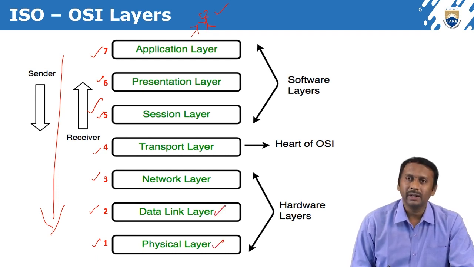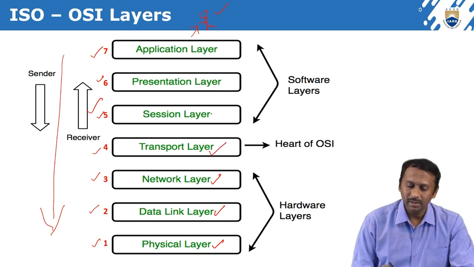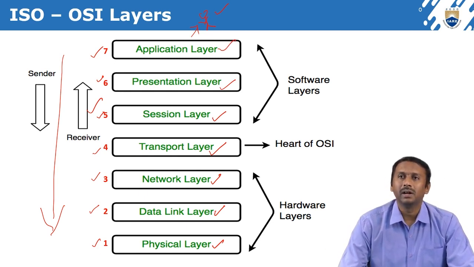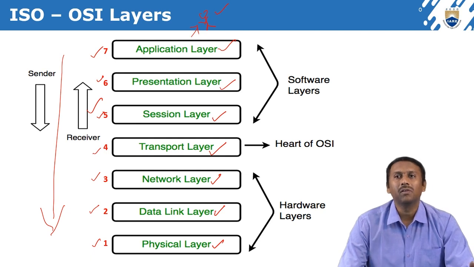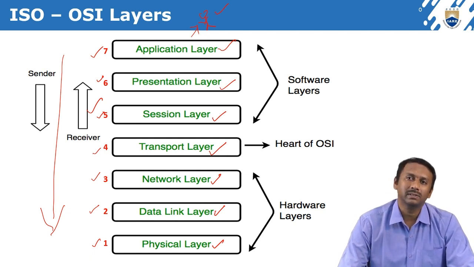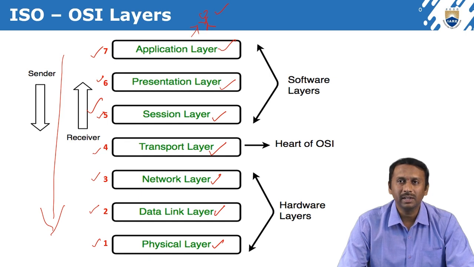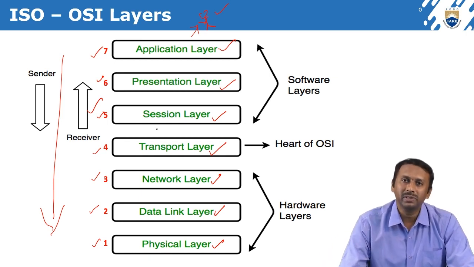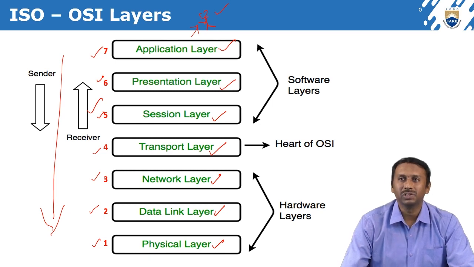Next is the data link layer, network layer, transport layer, session layer, presentation layer, and application layer. These are very, very important, and everyone has to remember the list of 7 layers: physical, data link, network, transport, session, presentation, and finally application.